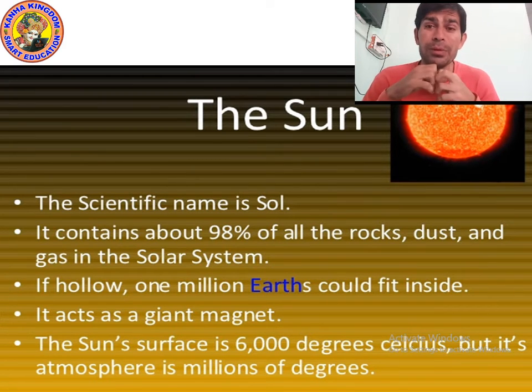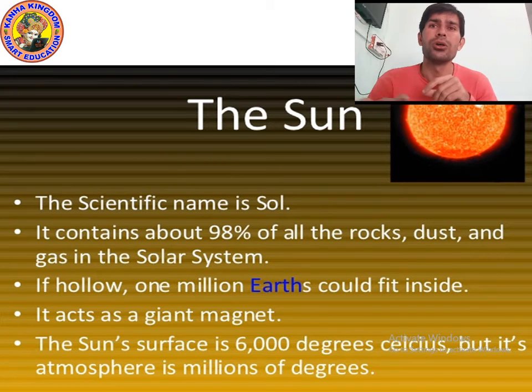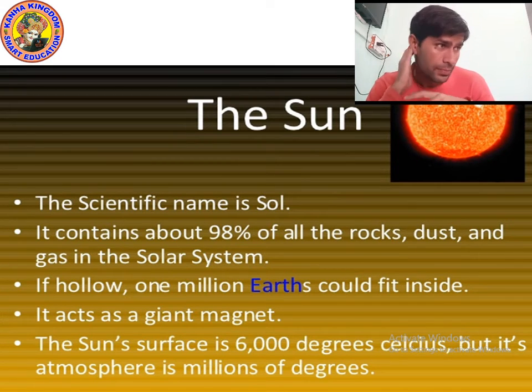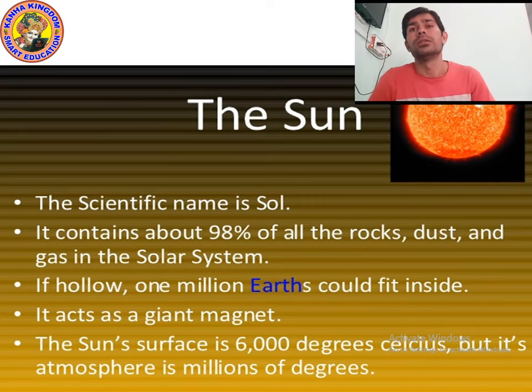So what is the asteroid belt? An asteroid belt is composed of rocky bodies and comets. In the asteroid belt, the dwarf planet Ceres is present. The first 4 planets, Mercury, Venus, Earth, Mars, are called inner planets, or internal planets.